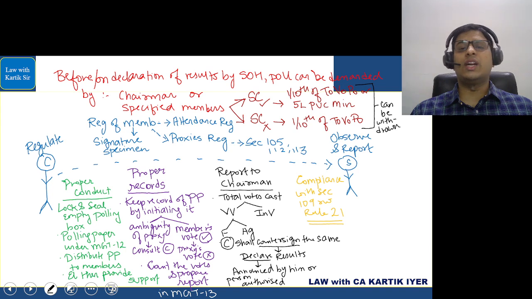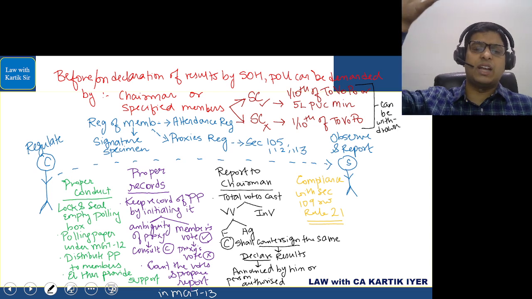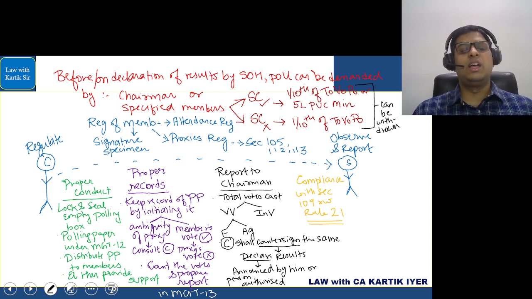The scrutinizer has to conduct the polling process properly. Remember, in the class I had put a bag and we had done the activity. So you have to understand, we have to lock and seal an empty polling box. Polling paper will be distributed under form MGT 12. Distribute the polling papers to the members.